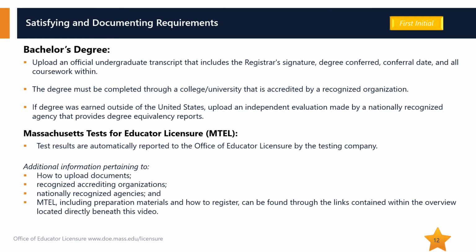To document possession of a bachelor's degree, applicants should upload an official undergraduate transcript that includes the registrar's signature, verifying a bachelor's degree conferred, along with the conferral date, and all coursework within. The degree must be completed through a college or university accredited by a recognized organization.